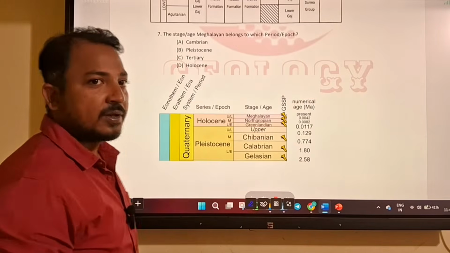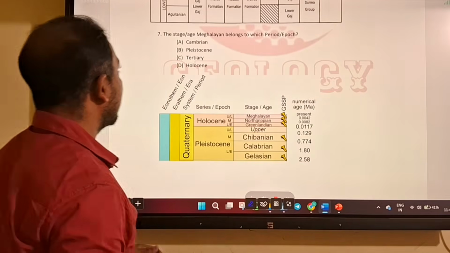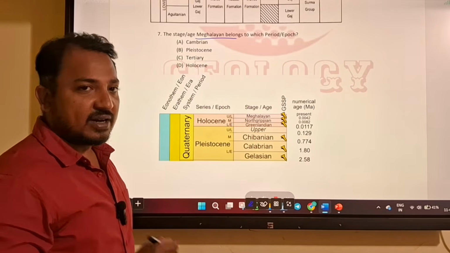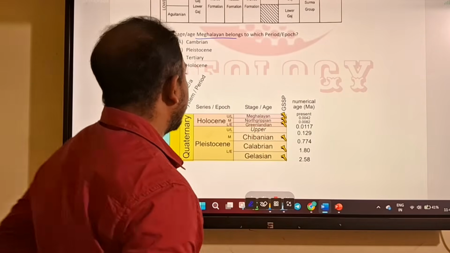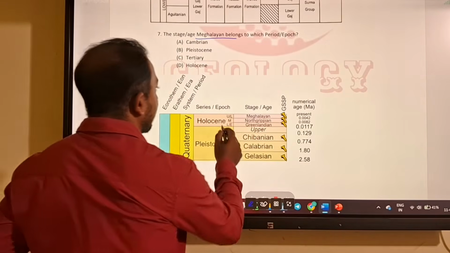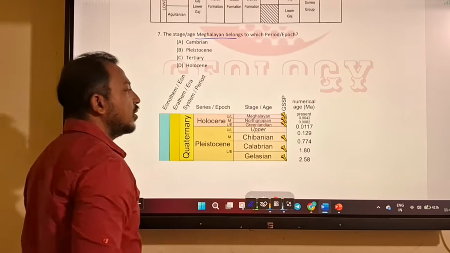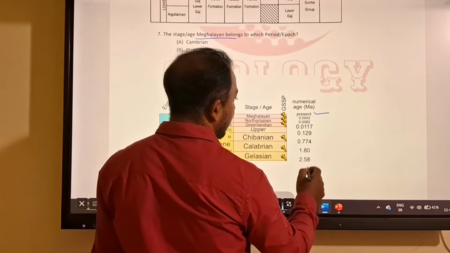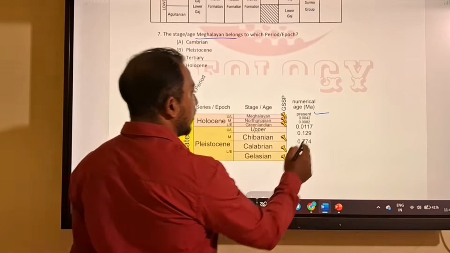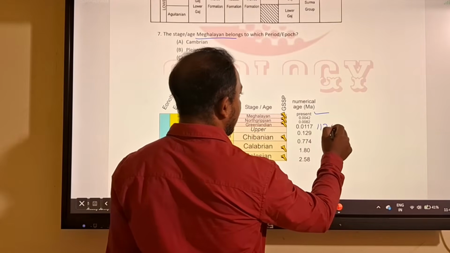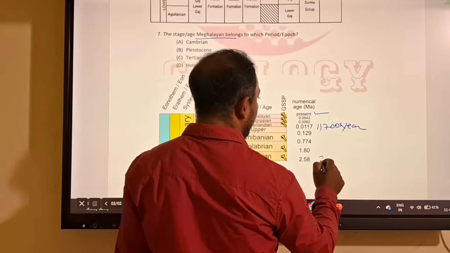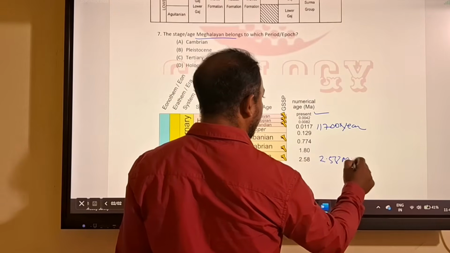So next question, the stage or age Meghalayan. The Meghalayan is the recent stage that we are living in. It belongs to the Holocene epoch, of the Quaternary period. It started from 2.5 million years to present, with Pleistocene at about 2.58 million years.